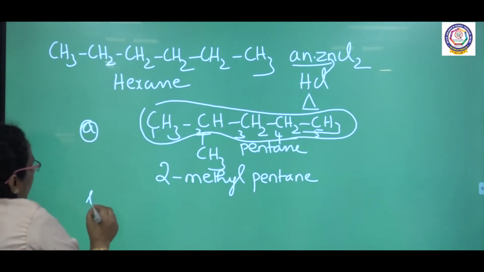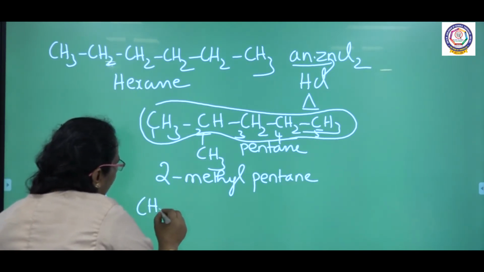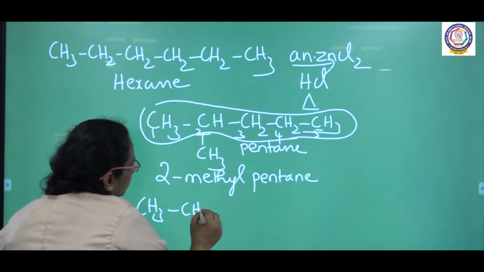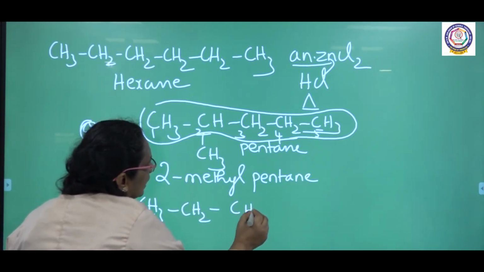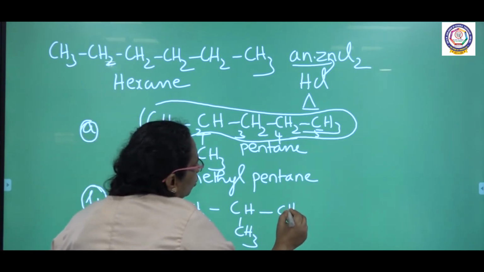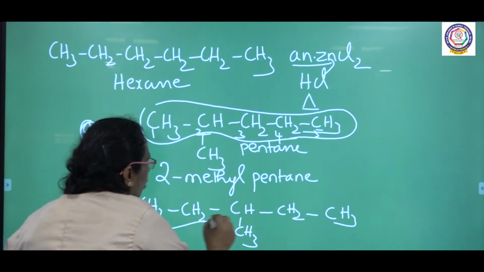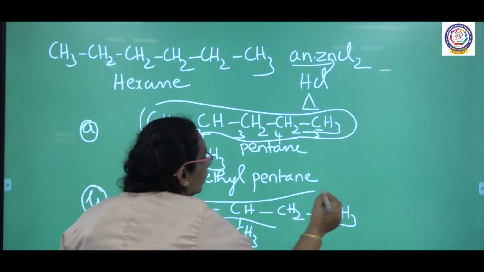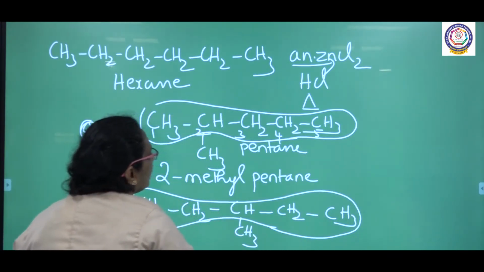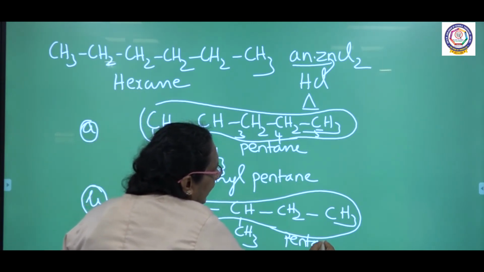The other isomer, I am going to change the attachment. CH3, CH2, CH3, again CH2, CH3. See the attachment here. Here also the parent has 5 carbons, so the parent is pentane.